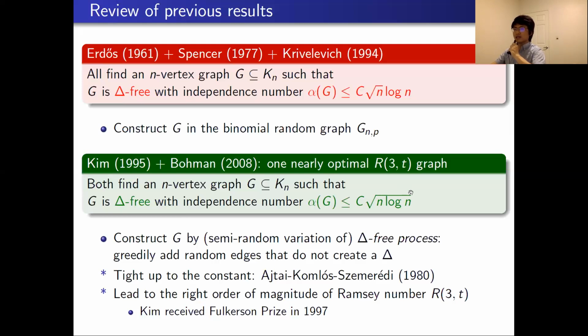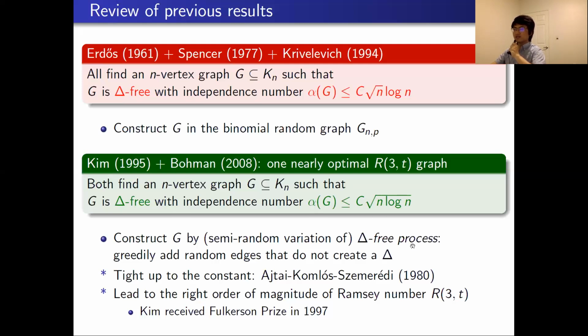And it is known that there are some barriers to applying the binomial random graph G(n,p) to construct a triangle-free graph with a small independence number. That's why Kim and Bohman need to use some refined way to construct their graph. And both of them use the idea of the triangle-free process.